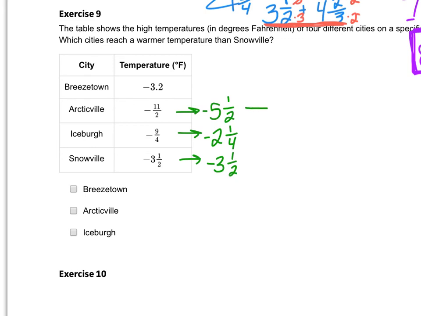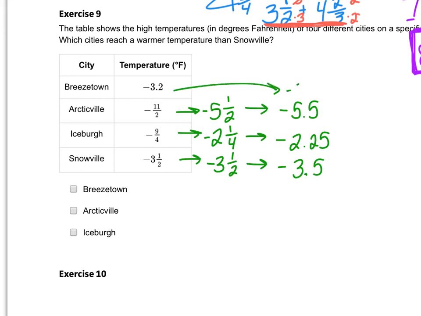And so now I'm going to convert it into decimals, and I should already have these memorized. I should know that a half is 0.5, so negative 5.5. I should know that a fourth is 0.25, so negative 2.25. And I should know that a half again is 0.5, so negative 3.5. And this one already is written as a decimal, negative 3.2.